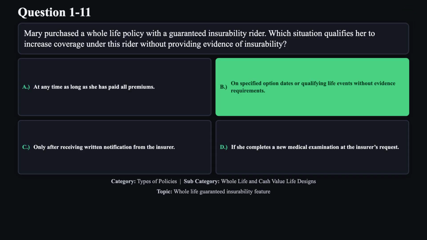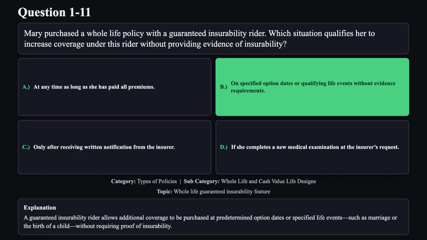The correct answer is B. A guaranteed insurability rider allows additional coverage to be purchased at predetermined option dates or specified life events such as marriage or the birth of a child without requiring proof of insurability.